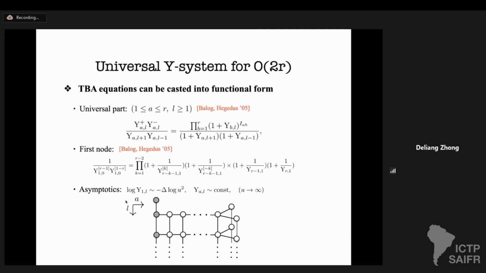Of course, our system also gives us some particular asymptotics. For example, when the argument u is large, the y functions on the first row become very massive and divergent, like log u squared, and the driving term is nothing but the exact scaling dimension. On the other hand, all auxiliary y functions in that limit go to a constant. By constant, I mean the constant solution of the decoupled system, basically a character solution of the reduced Dynkin diagrams.